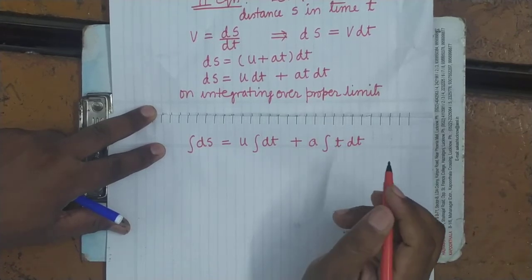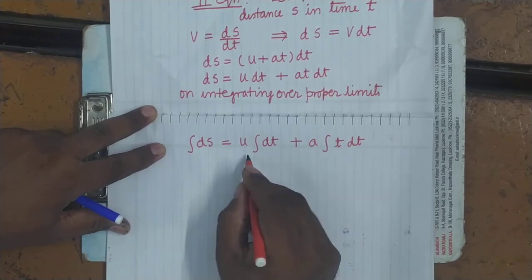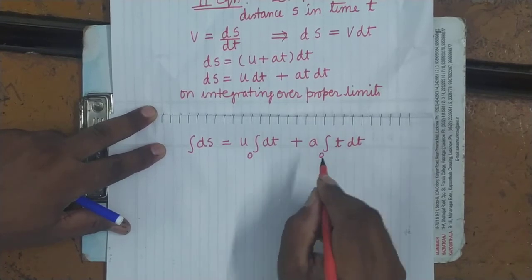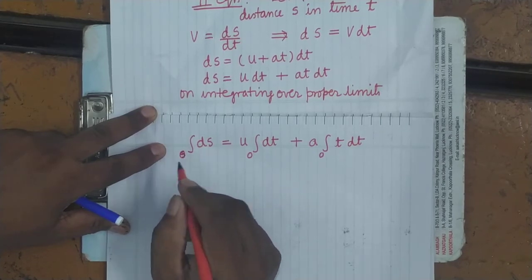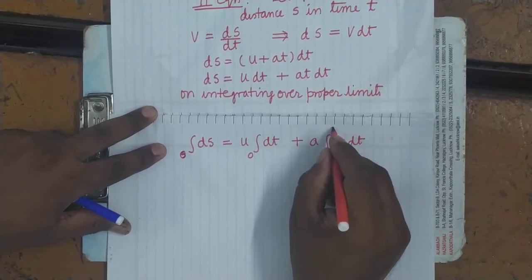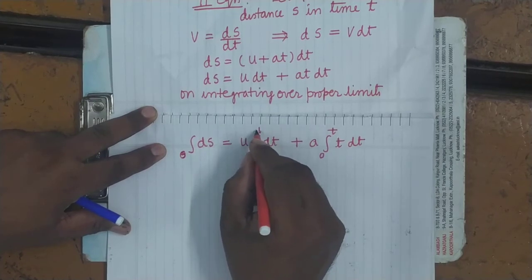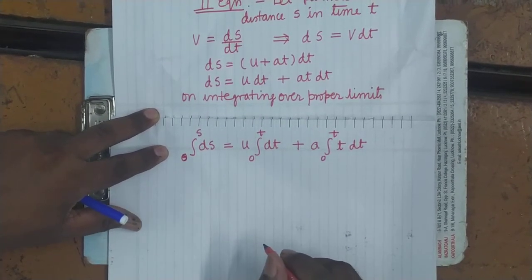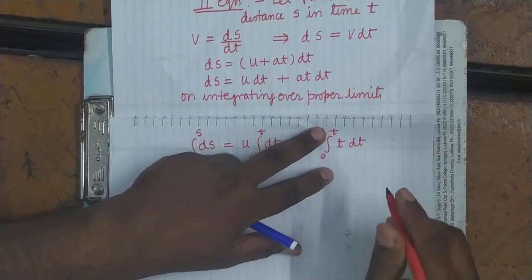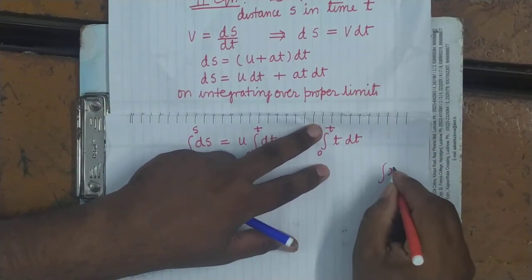It's clear. Now here, when time is 0, no distance is covered because it has just started moving. When time is t, what is the distance covered? It is equal to s. It's clear. Now what will be integral x dx?